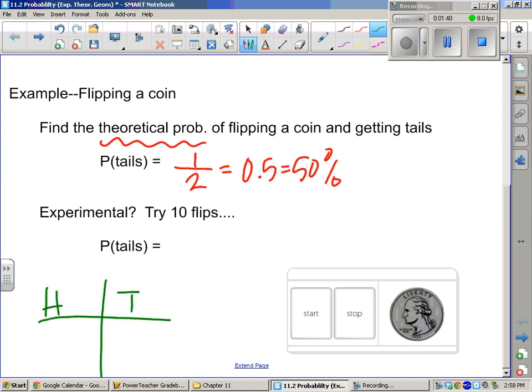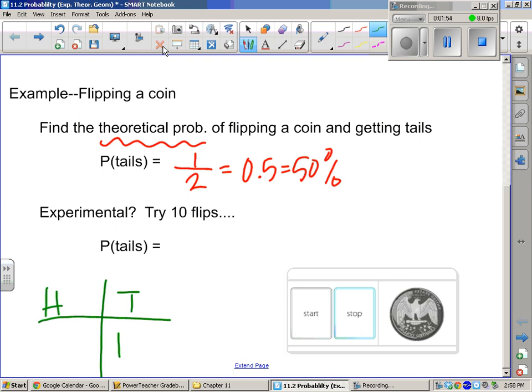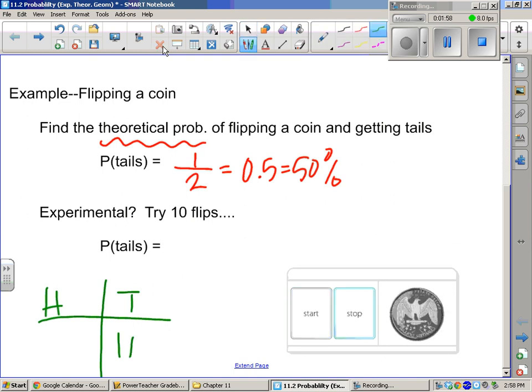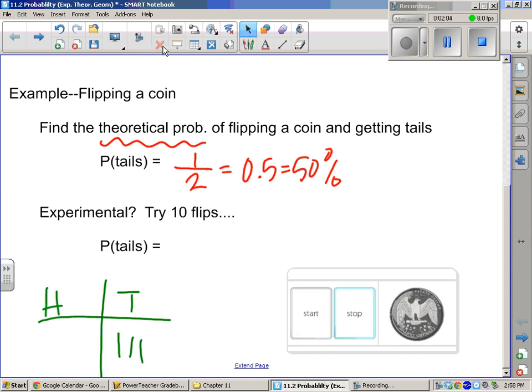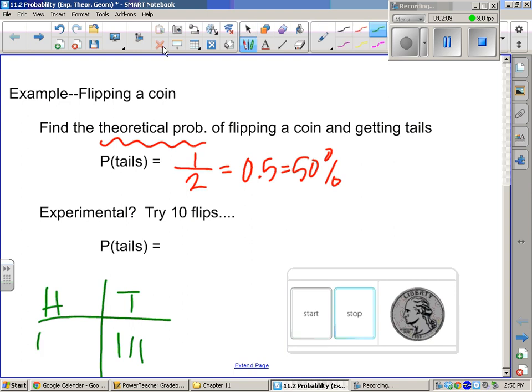All right, so heads and tails. I'm going to say start and stop, and Miss Johnson's going to do it. Ready, go. Start. Oh, we have to put that down. Now I have to delete my dot. Okay. Start, flip and stop. All right, tail. Start. Stop. Another tail. Start. Stop. Another tail. Tails never fail. Stop. Start.